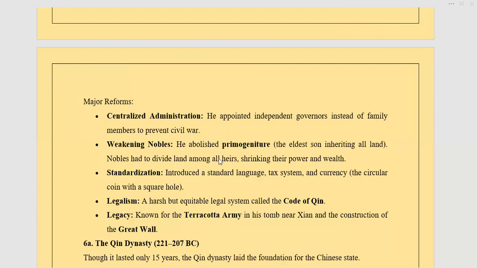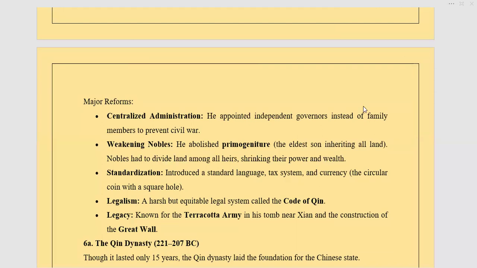Weakening nobles. He introduced the concept of primogeniture's abolition, in which, in the older times, the eldest son of the family would get all the land and all the money that the father used to own. So he abolished that system and divided the power among all the heirs of any particular person, so that their power and wealth shrank, and they were never able to rebel against the king with their power.